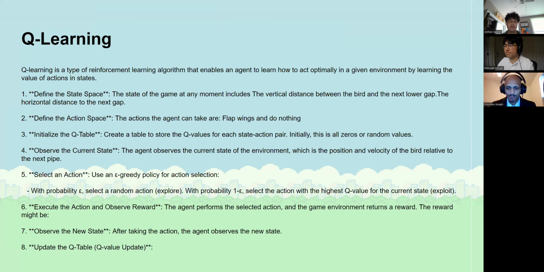and then we observe the current state. Then we take a certain action based off the best possible actions and our greedy hyperparameter, which gives a certain probability of whether we would rather explore or just choose the highest Q value rating. We'll then execute the action, observe the next reward, and update our Q table.